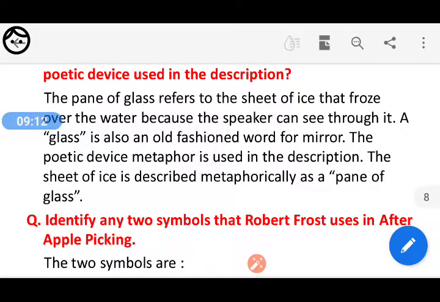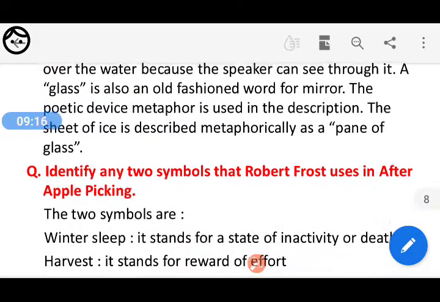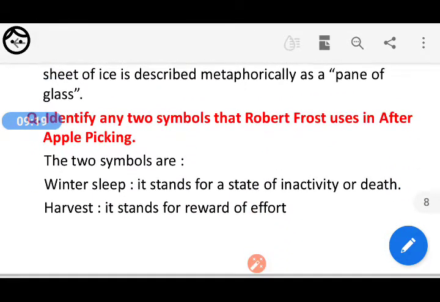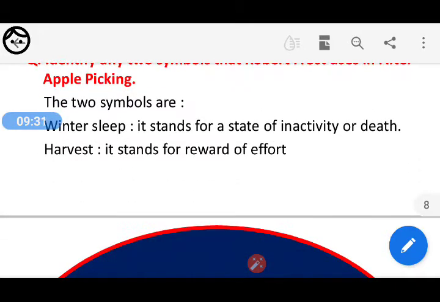So now you have to identify two symbols that Robert Frost uses in After Apple Picking. There are two symbols that have been used by Robert Frost in the poem: winter sleep, which stands for a state of inactivity or death, and harvest, which stands for a reward of effort.